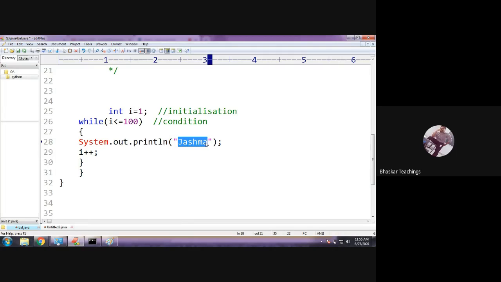Previously we wanted some text, right? But here we want numbers, and the numbers are changing: 1, 2, 3, 4, 5, 6. In this way, I want the output to be displayed. So instead of writing 1 or 2 or 3, anything, you can simply mention the i value here, because the values 1, 2, 3, 4, 5, 6 up to 100 are going to come into i, right? So simply put i here. That's it.